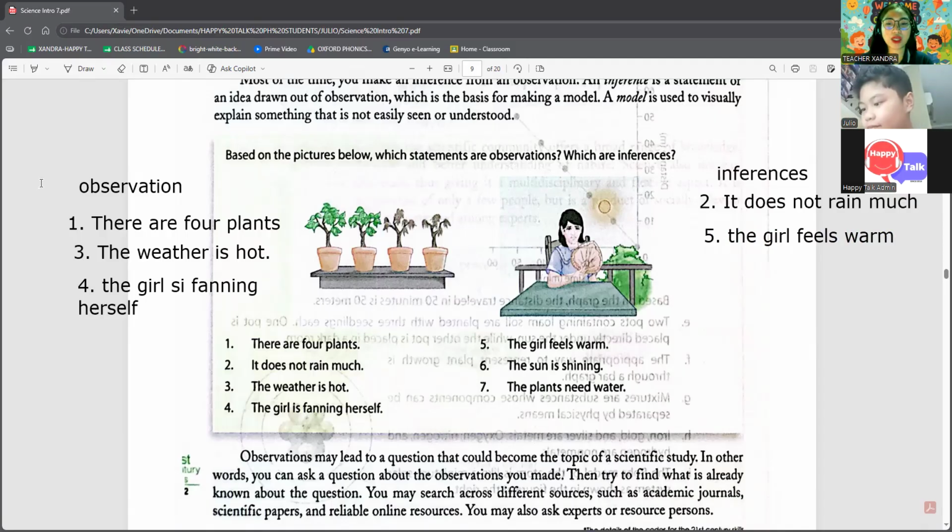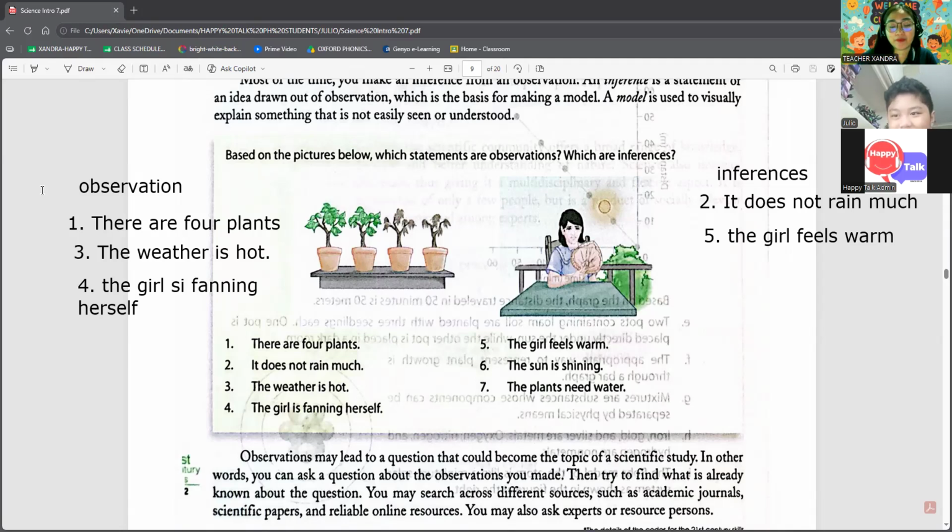The sun is shining. The plants need water. Don't say that ever again. Never. Six. The sun is shining. Seven. The plants need water. Okay. First, the sun is shining. Is it observation or inference?